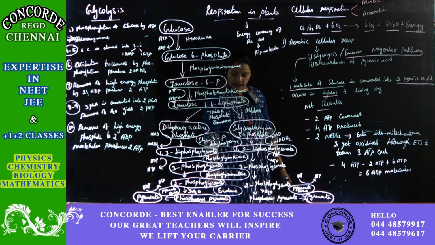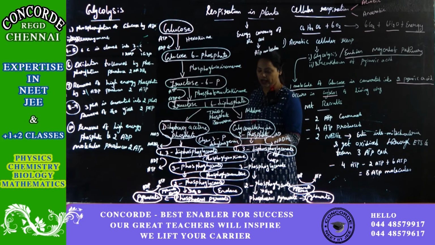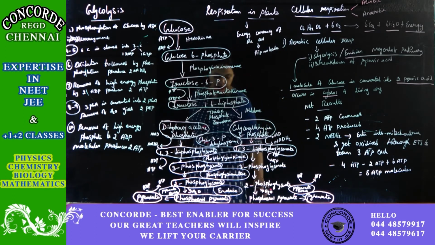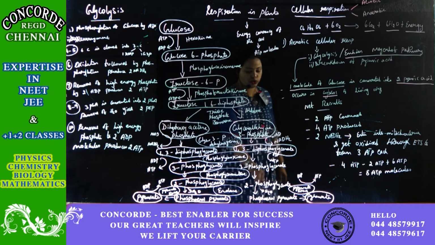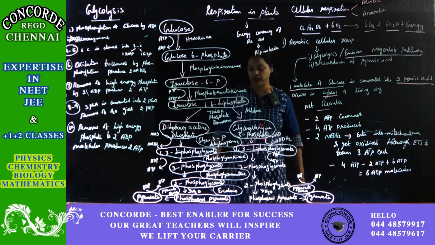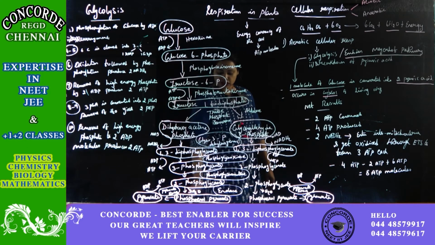Now while this happens, one molecule of H2O is removed. Why does this H2O get removed? It is to produce phosphoenol pyruvate. If one molecule of H2O is not removed from this reaction, you will not get this molecule, phosphoenol pyruvate.